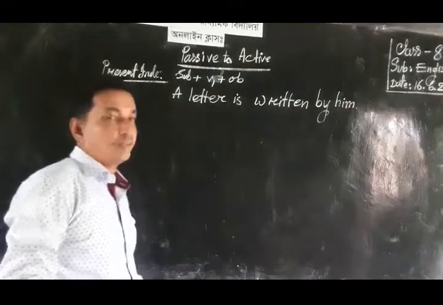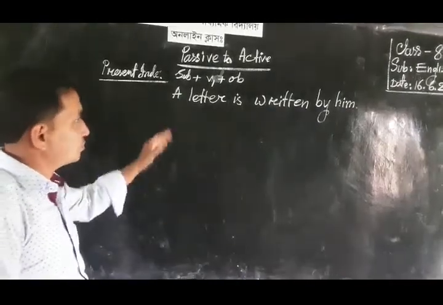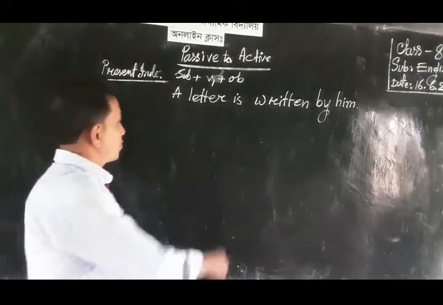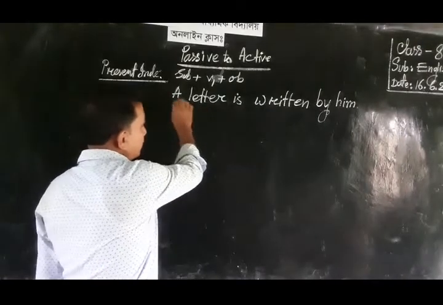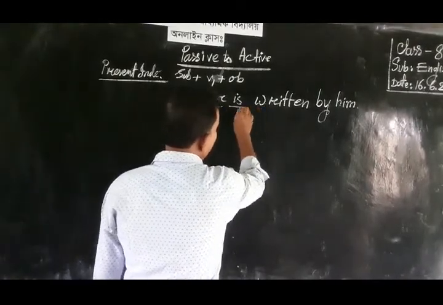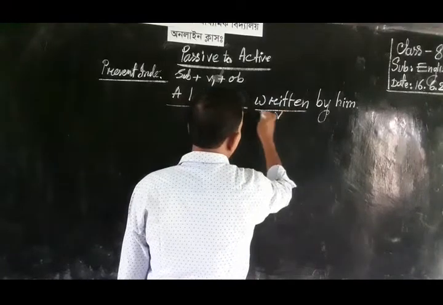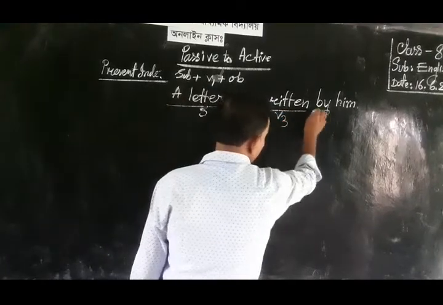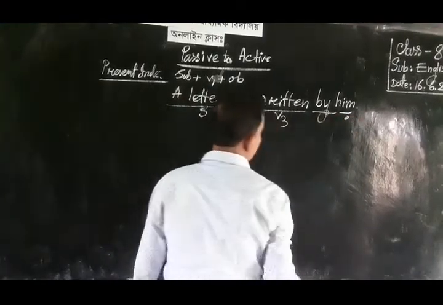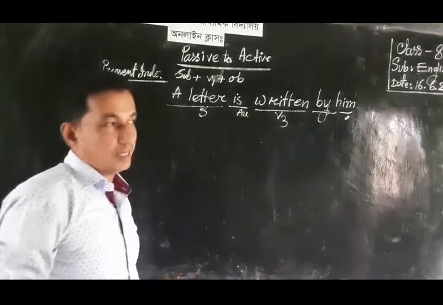This is the example of present indefinite tense, because here it is passive voice, subject plus auxiliary verb plus verb 3 plus by plus object. This is the example of present indefinite tense.